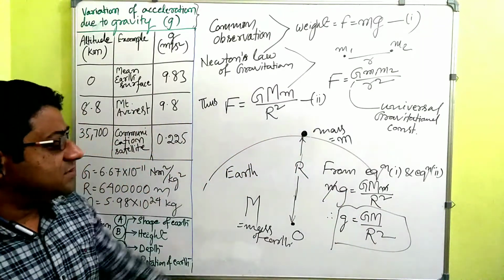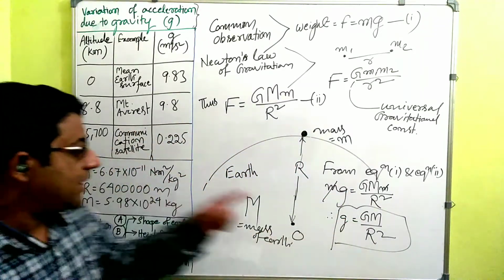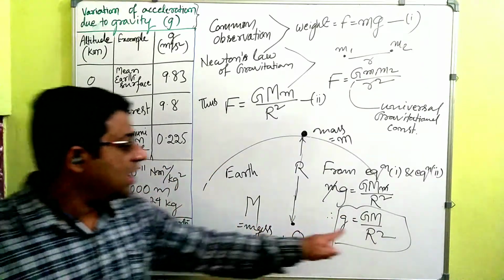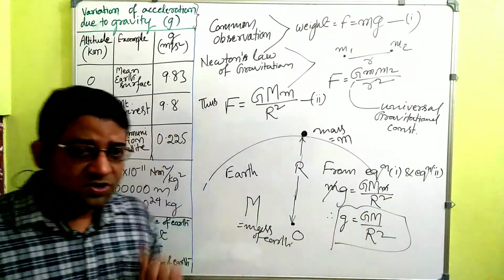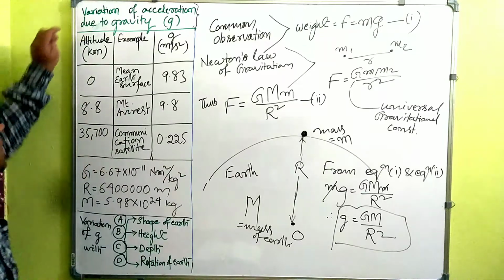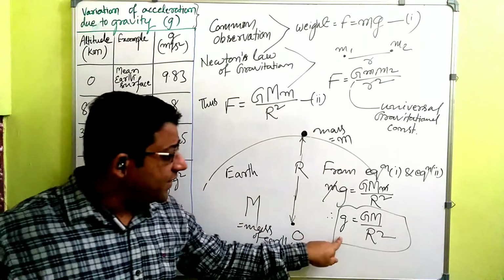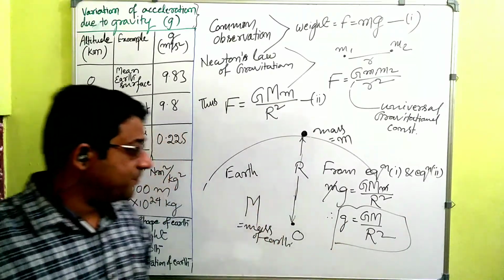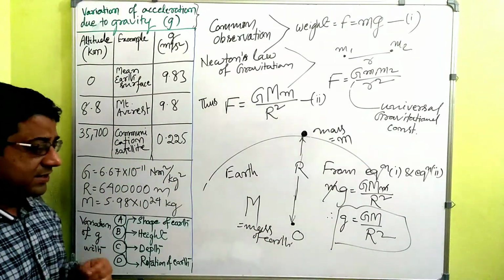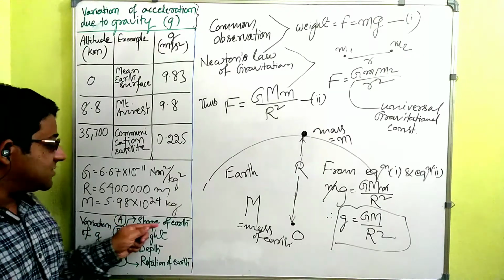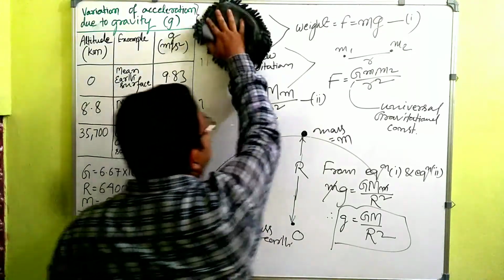Now, G is a constant, M is a constant, R is a constant. That's why g must be a constant. However, why and when does this value of acceleration due to gravity vary? According to various factors, it varies. One factor is the shape of earth. Let me explain one by one.